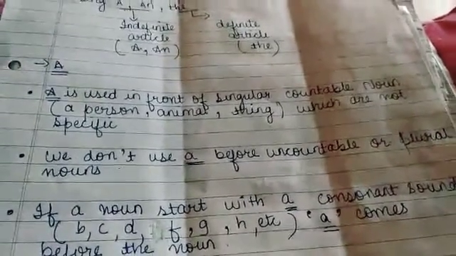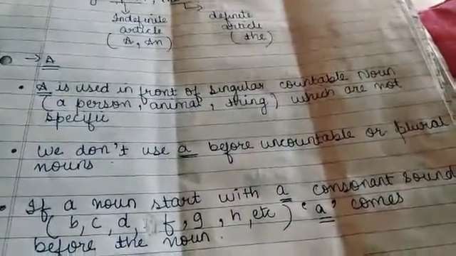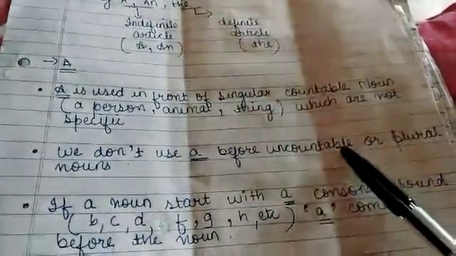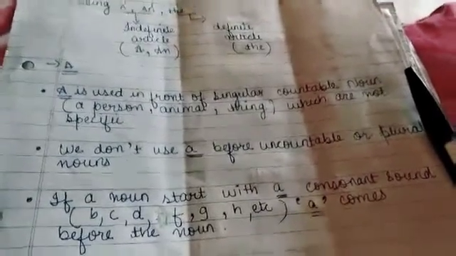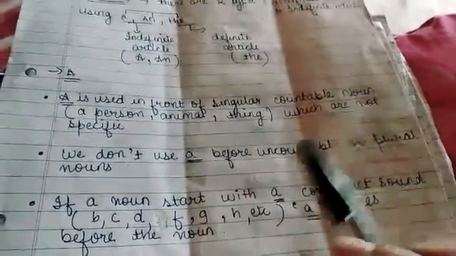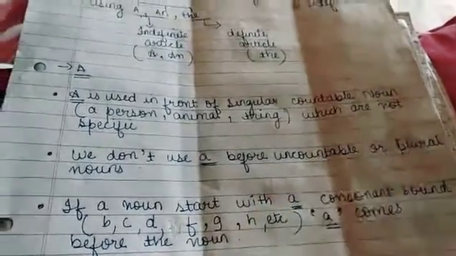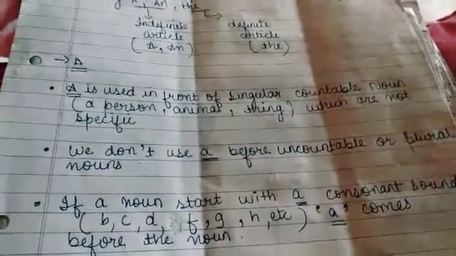We cannot count how many raindrops fell. So we don't use "a" before an uncountable or plural noun. Plural noun means things which are in a large number, and uncountable means we cannot count them, they are infinite.